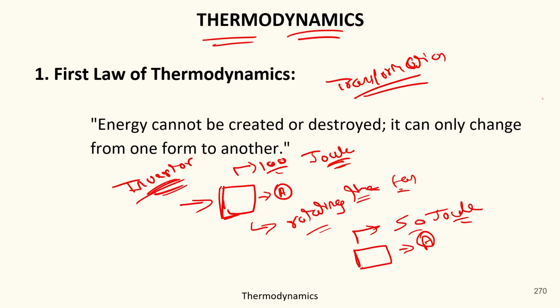You know what an inverter is? Inverters are what we use at home in the absence of electricity supply. So this box was an inverter basically. And if the inverter starts with 100 joule of energy and starts rotating the fan, then after some time you will notice its energy is decreasing, because first it has chemical energy.